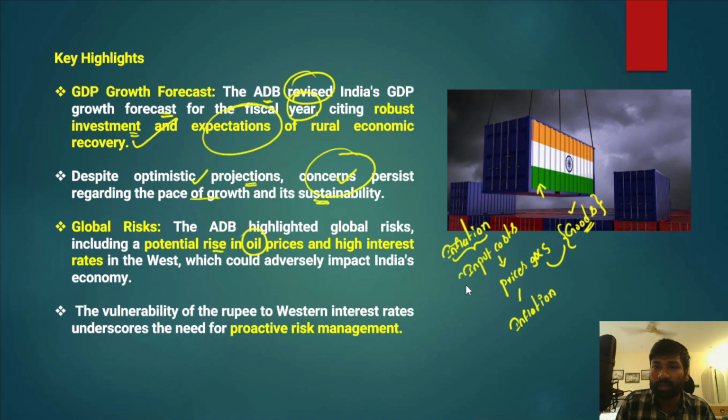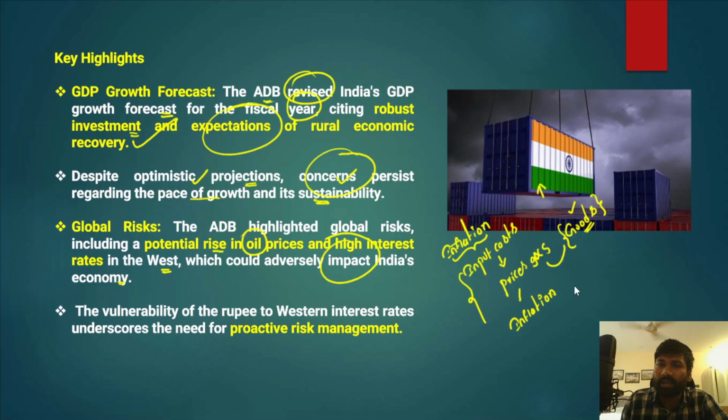Therefore, the Asian Development Bank has been saying that the rise in oil prices and higher interest rates in the West would certainly impact India's economy adversely. How would higher interest rates in the West impact India's economy?